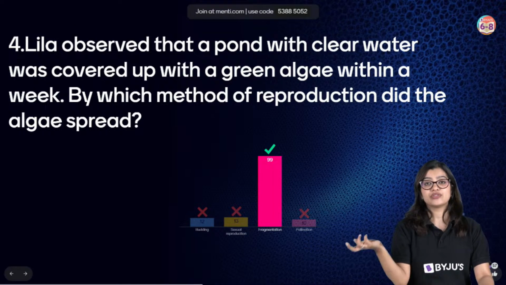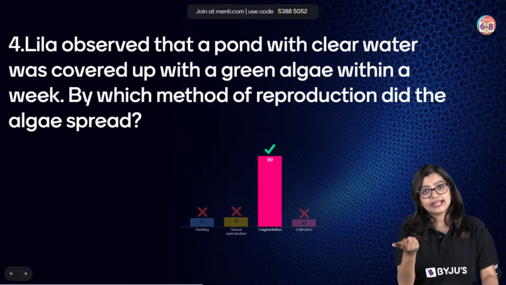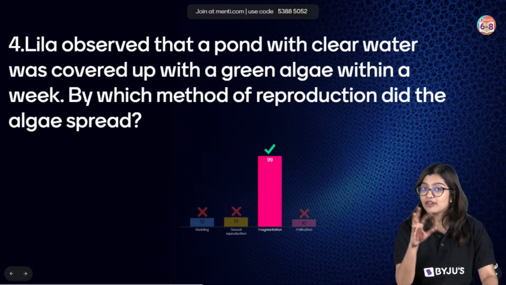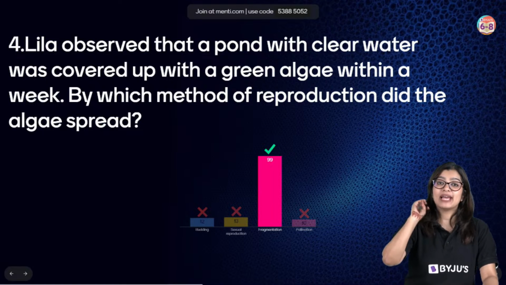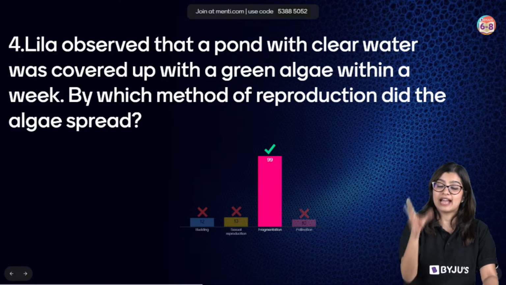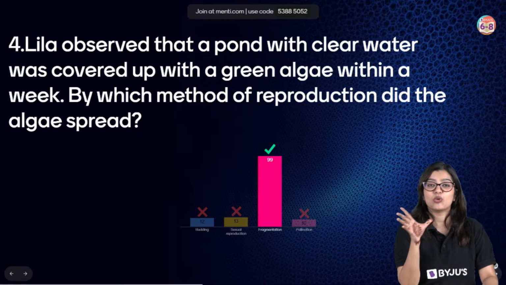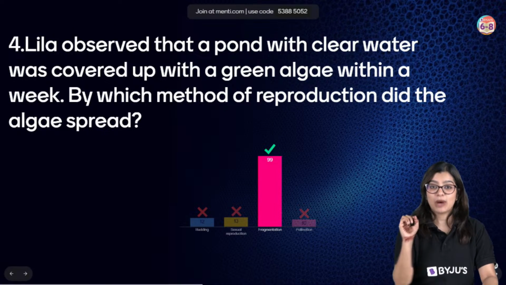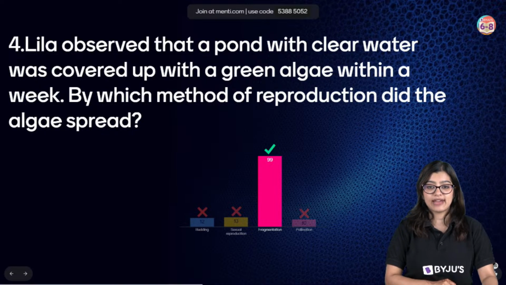So we have discussed, right? I told you that in yeast or even in organisms like Hydra, we observe budding. But fragmentation is a process that we see in algae like Spirogyra, where their body breaks up physically into pieces or fragments, and each fragment will grow into a new organism, which is why here the correct answer is option C. So very good, students, very, very good.